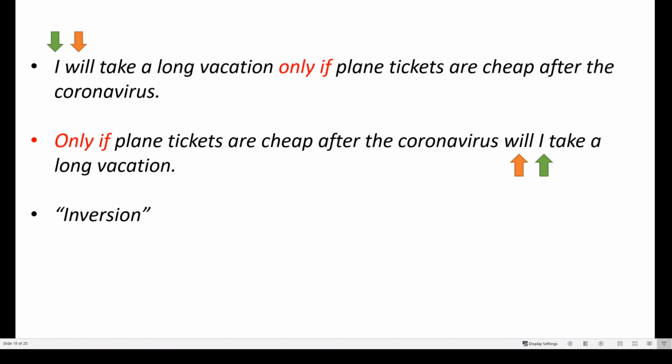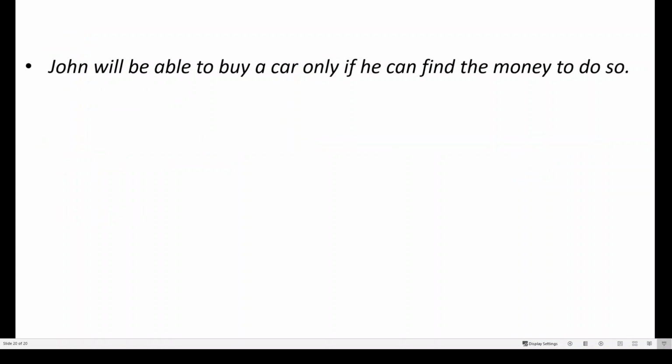Okay, great. So let's try another example with only if. Let's say here, in this example, John will be able to buy a car only if he can find the money to do so. Now here we can tell that only if is in the middle of the sentence.